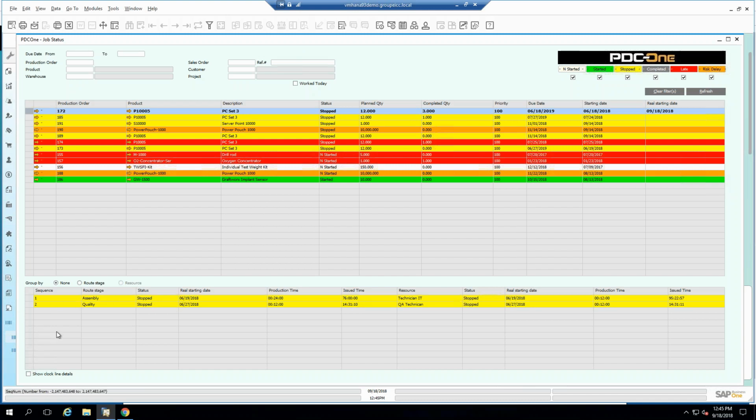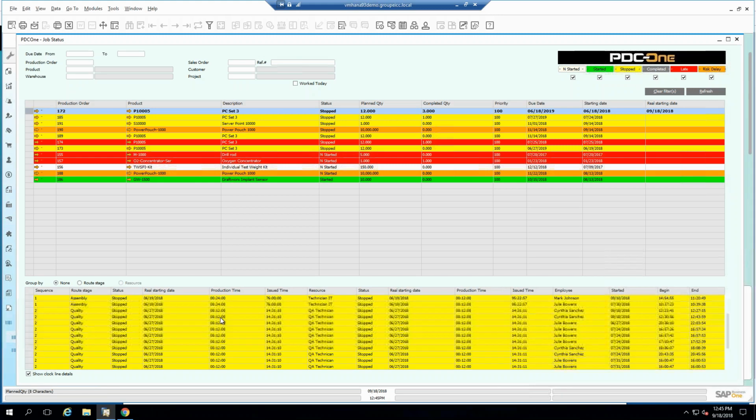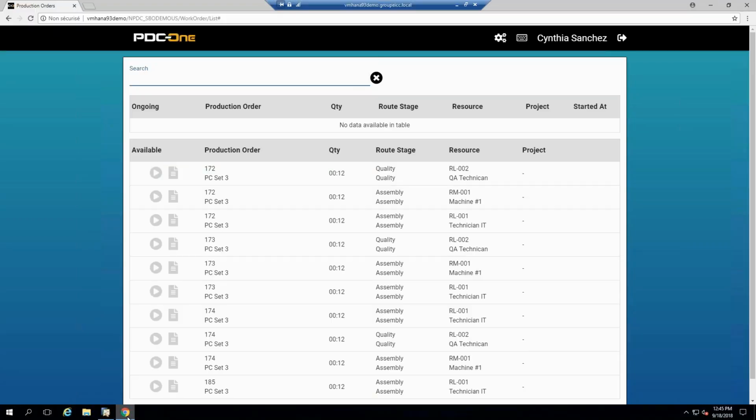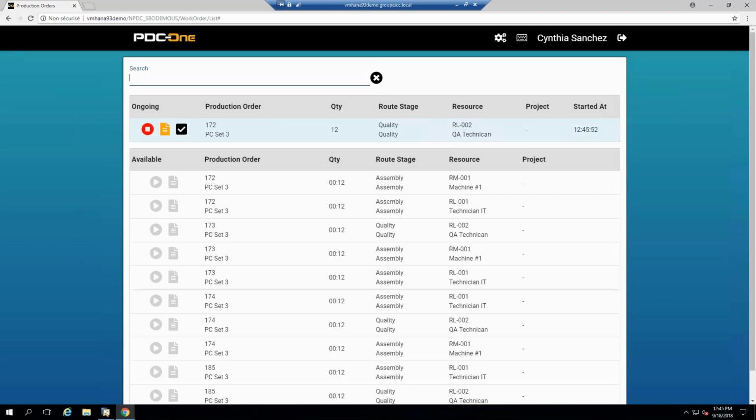I was also looking at the detail that's rolled up here, assembly and quality, but if you want to see who worked on this, then as I showed previously, this can show all the time that somebody was assigned to this, up until the one we just looked at, Cynthia Sanchez, who just clocked out to go to lunch or an appointment. All right, so with that being said, if we go back to the other side, when she comes back from lunch, she's got to start again. So she can come here, we select the line, either scan or tap the screen. As you can see, I can just tap the screen, and then it starts again.